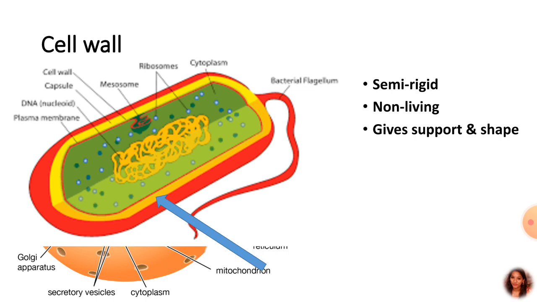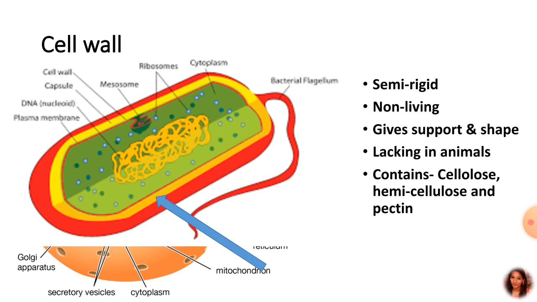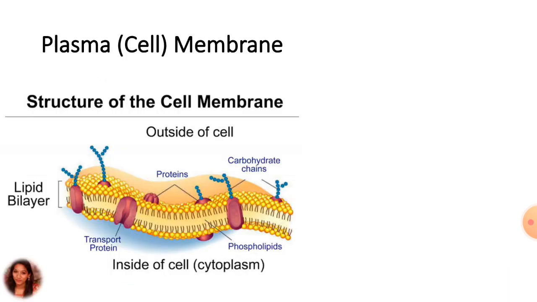The cell wall is entirely lacking in animals. The cell itself secretes the cell wall, and primarily it contains complex polysaccharide carbohydrates: cellulose, hemicellulose and pectin.